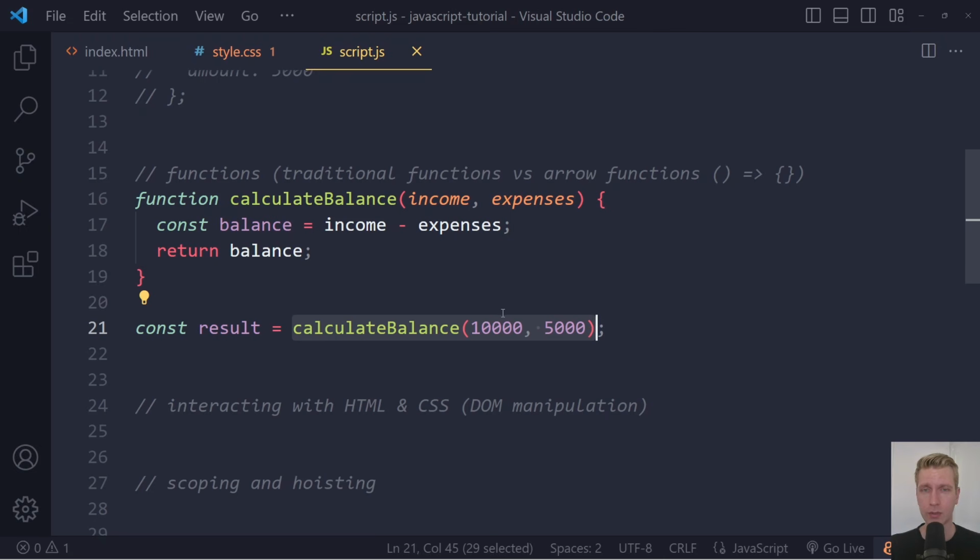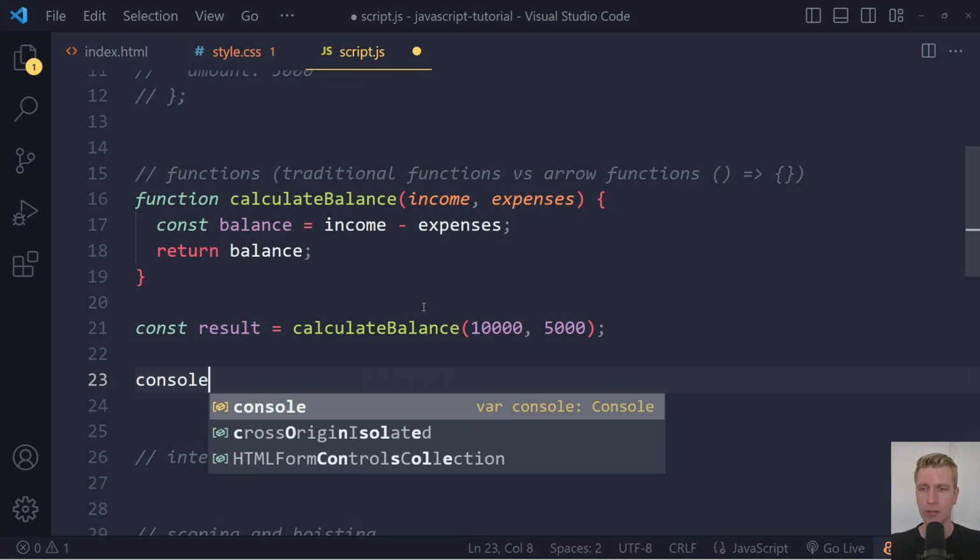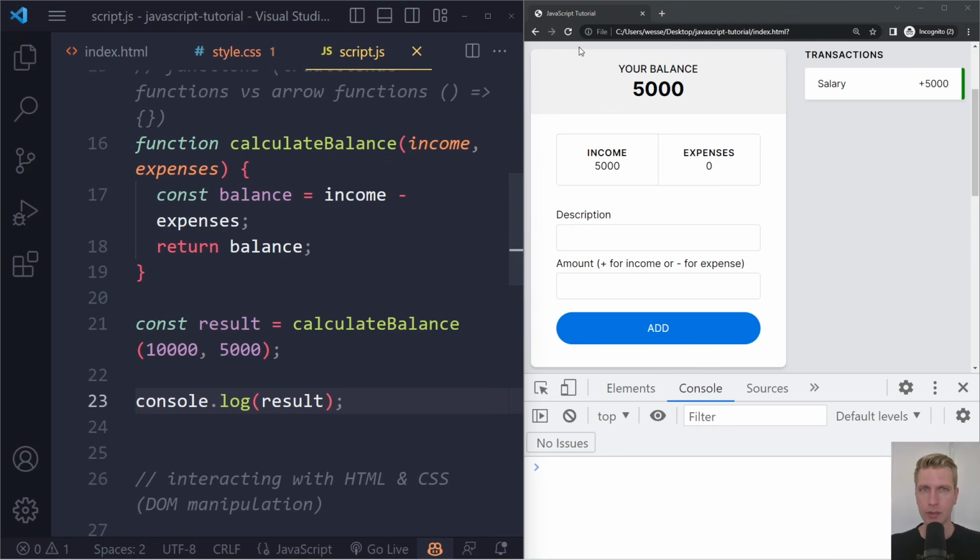It's going to assign these numbers to these inputs. It's going to run the statements in here, and in this line, it's going to return the balance. So in this example, it will be 10,000 minus 5,000, so this is the same as just writing 5,000 in this case. We're essentially assigning 5,000 to result here. It's functionally equivalent. Then to check it, we can log the result again. I'm going to save here and refresh, and we do indeed see 5,000. So you can also return something from a function.